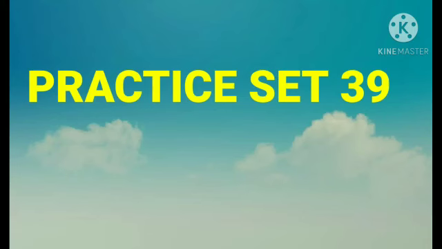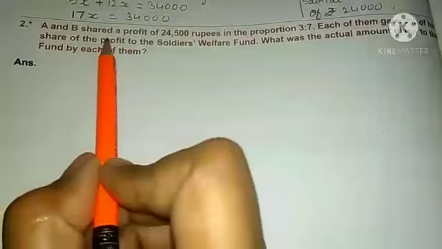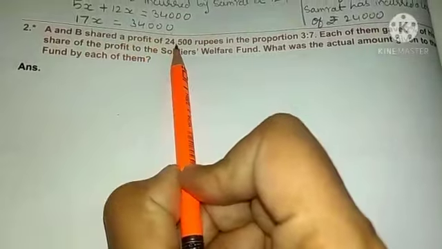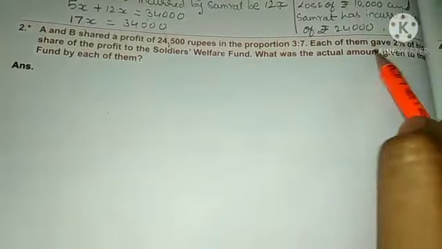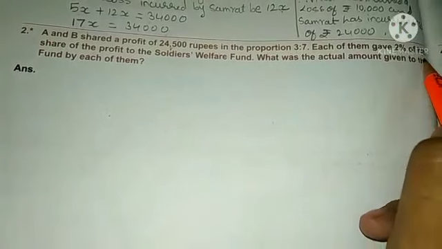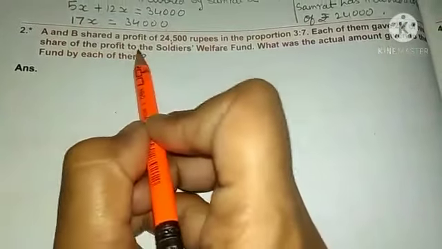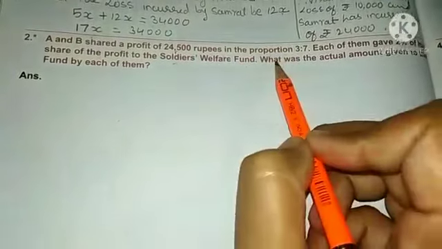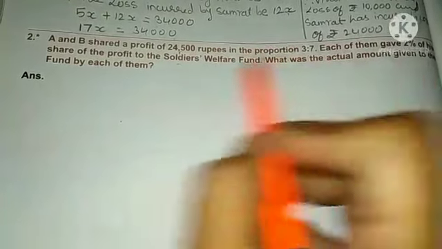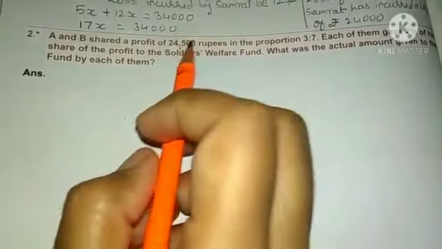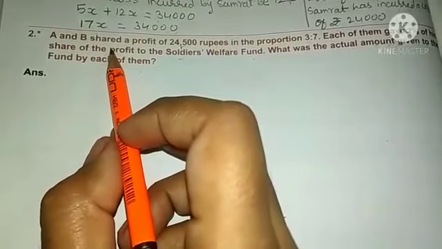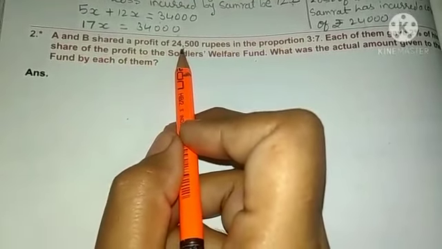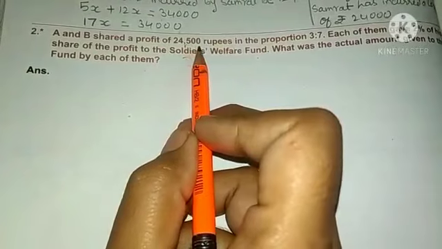Now let's see practice set 39. Students, second question. A and B shared a profit of 24,500 rupees in the proportion 3:7. Each of them gave 2% of his share of the profit to the Soldier Welfare Fund. What was the actual amount given to the fund by each of them? Now what is given first of all in this question? Here A and B are the partners. They have made a profit in their business of 24,500 rupees.